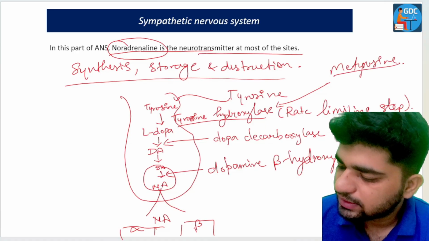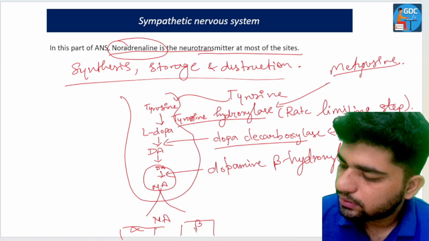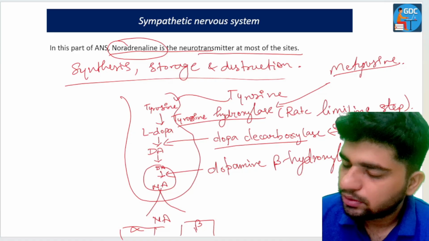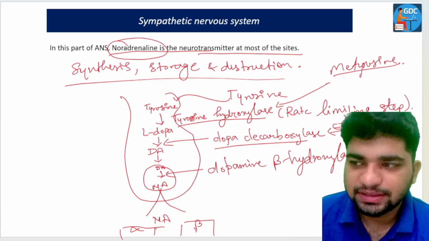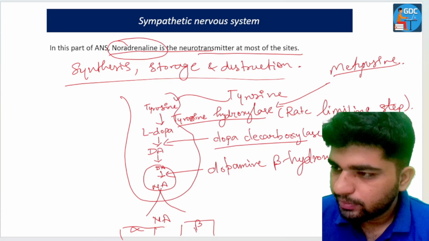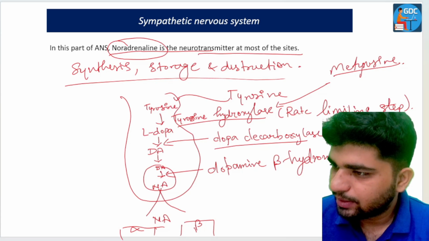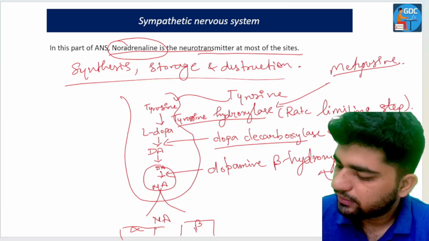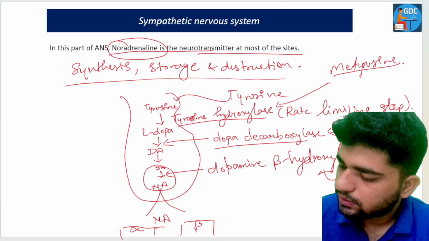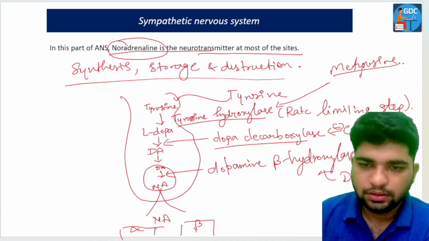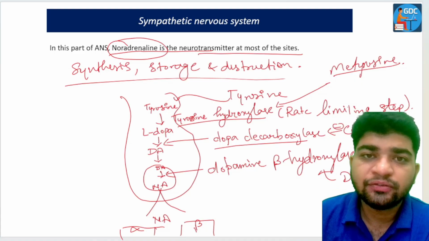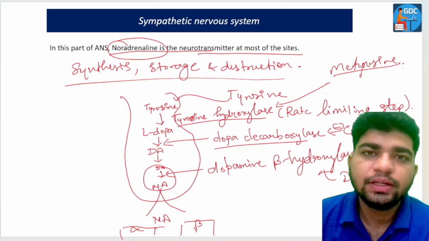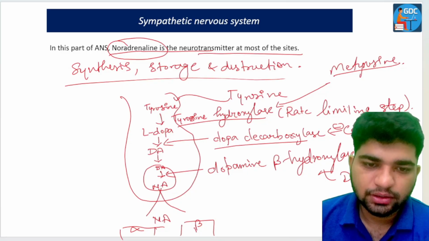Dopa decarboxylase is inhibited by carbidopa as well as benserazide. Dopamine beta hydroxylase is inhibited by disulfiram. These drugs are very important, guys, because you will have direct questions from here.